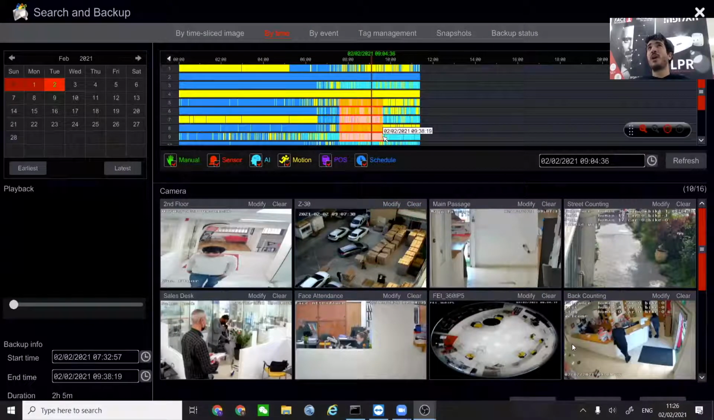Of course, from here we can also back up. Everything is very dynamic. Everything is accessible from most places, so you can back it up even from here.